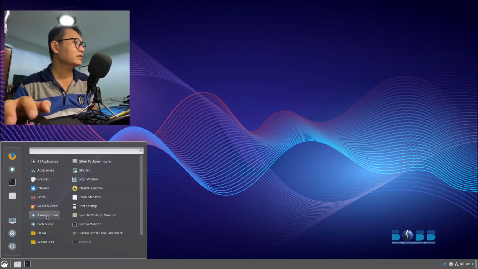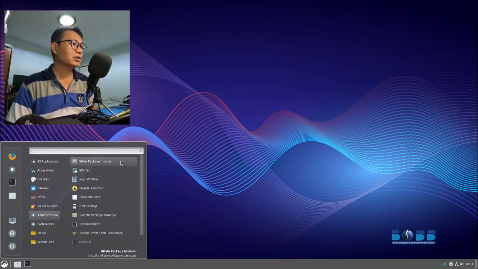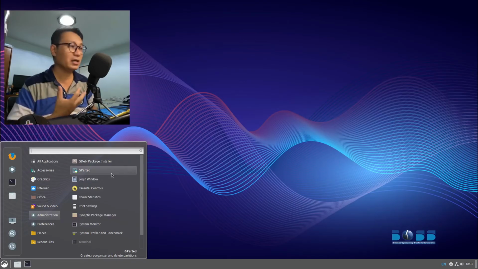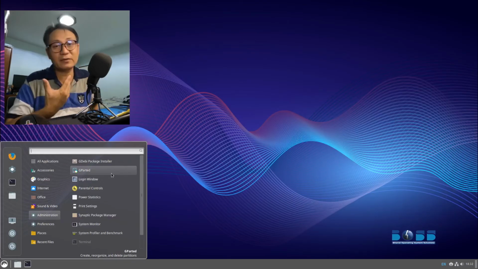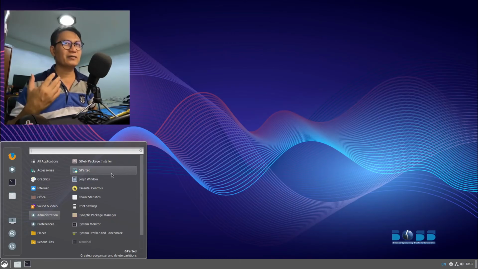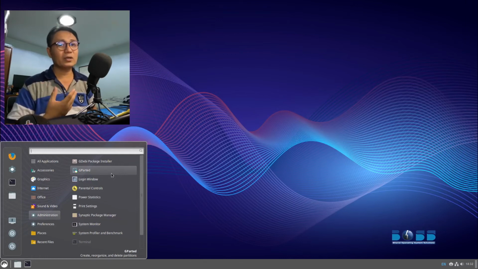Your administration, of course, your GDebi package, which is the installer software for the deb files, and GParted for your partition: deleting, reorganizing, and creating your partition, and of course copy and paste if you wanted to. In Windows, you have to use the free version, but after 5 days they will charge you. But right here in Linux, it's absolutely free.